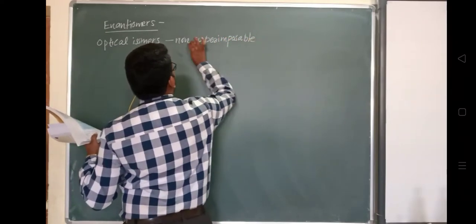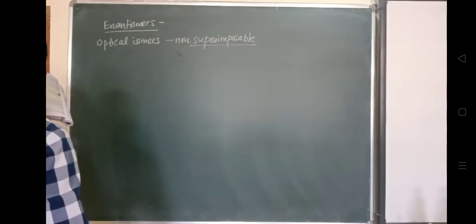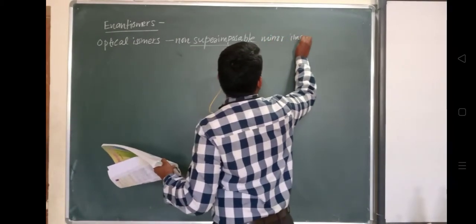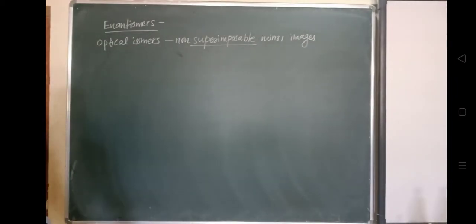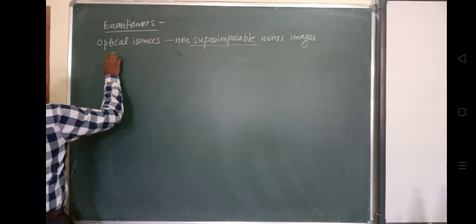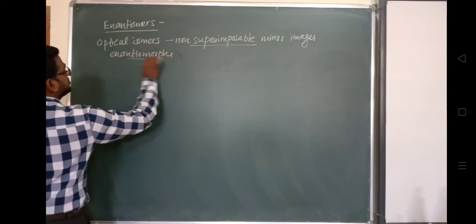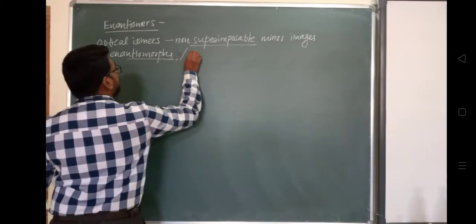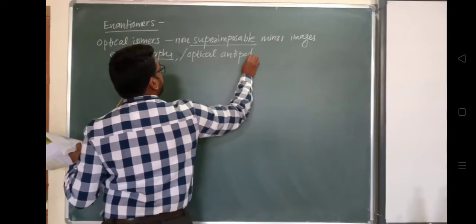After overlapping these two structures, they are not identical, so they are non-superimposable mirror images of each other, and these are called enantiomers. Another name for enantiomers is enantiomorphs, or they are also called optical antipodes.